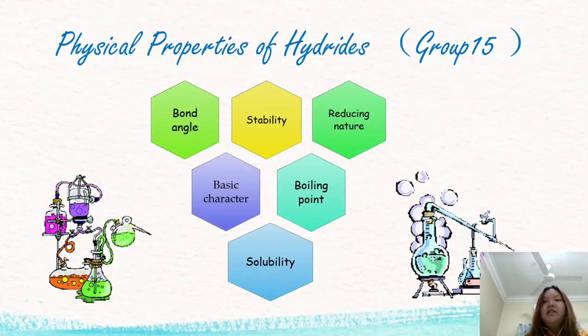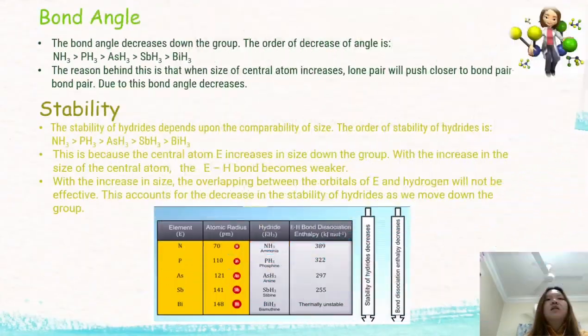Now we touch on the physical properties of hydrides, which are bond angle, stability, reducing nature, basic character, boiling point, and also solubility. Now let's talk about bond angle. The bond angle decreases down the group. Ammonia has the highest bond angle, and bismuthine has the lowest bond angle.